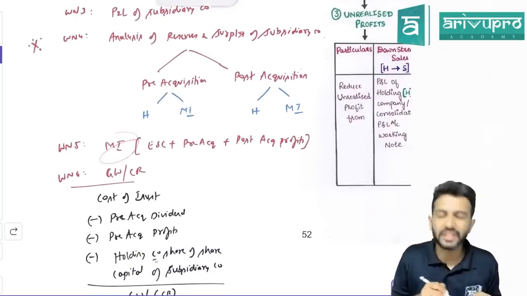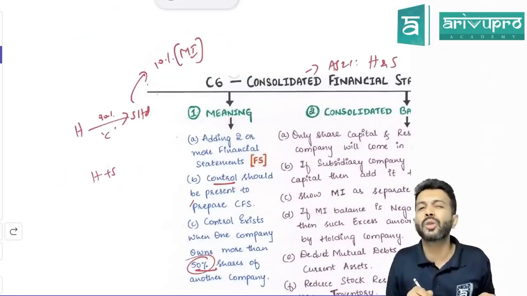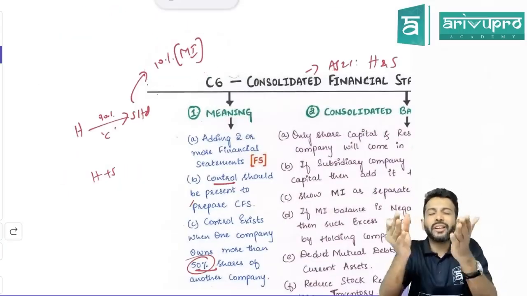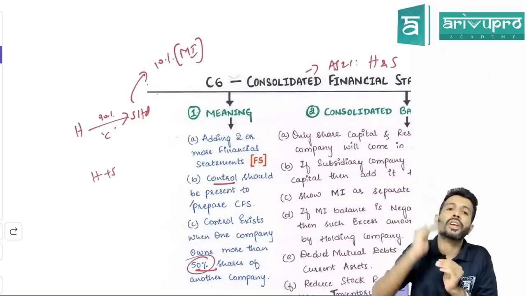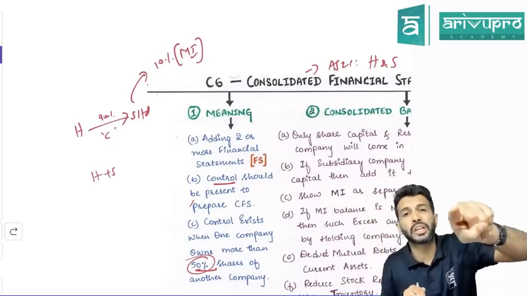Next, working note number 5 is the minority interest. Like here in this particular example, how much does minority interest own? 10%. Sir, minority interest is a shareholder. What and all will you show on the shareholders funds? Visualize balance sheet. What and all you will show on the shareholders funds?